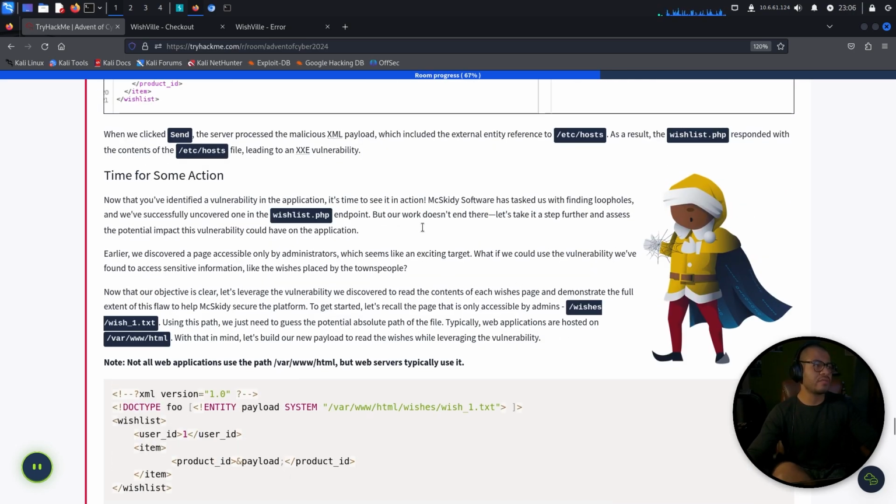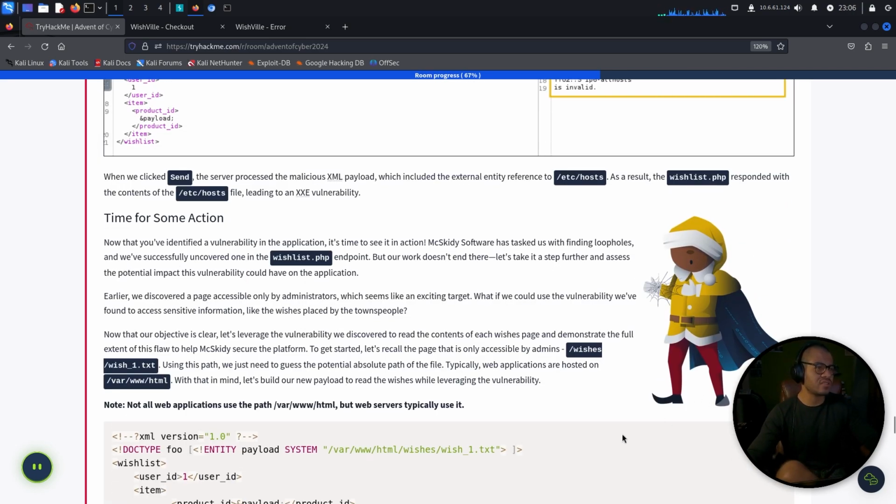Now that you've identified a vulnerability in the application, it's time to see it in action. MaxKite's software has tasked us with finding loopholes, and we've successfully uncovered one in the wishlist.php endpoint. But our work doesn't end there. Let's take it a step further and assess the potential impacts this vulnerability will have on the application.